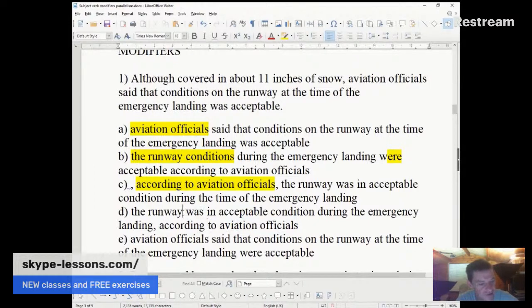And notice it says the runway. We got the runway as the subject of the main clause. And I'm sure you agree that it's the runway that's covered in 11 inches of snow. So D looks good. Let's keep it for the moment. Now we look at E. Aviation officials said. So were the aviation officials covered in snow? No, that's ridiculous. And so we do know that D is the correct answer.